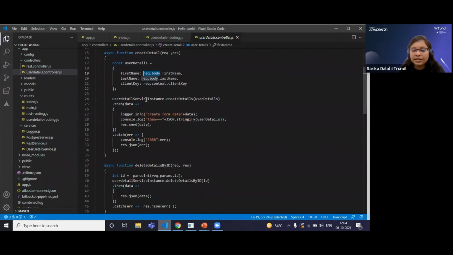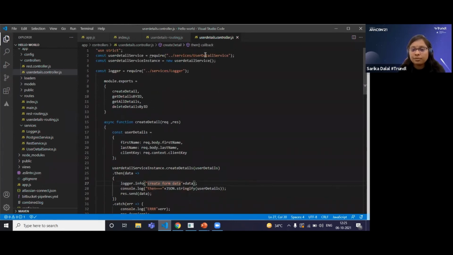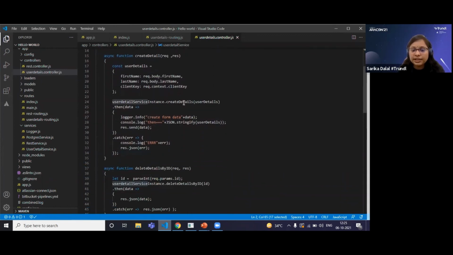After that, as we discussed, this controller class is not going to do a database interaction. Our service class is going to do that. So from here, we have imported the user detail service, and from the user detail service, we are calling this create detail method.